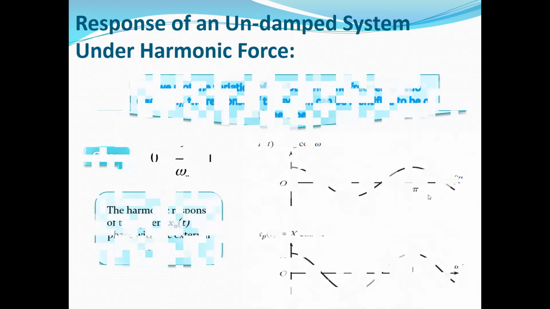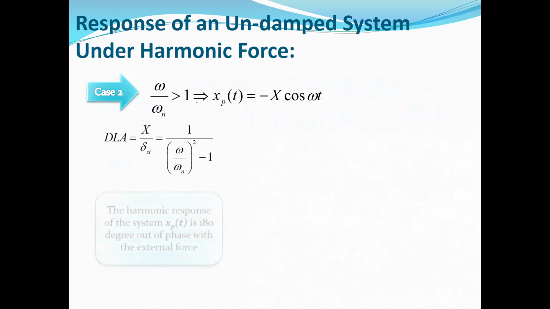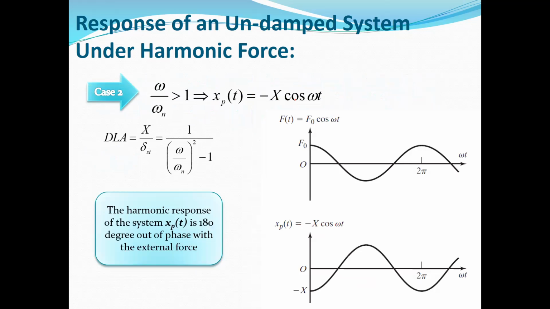But the second case, when the frequency ratio is more than 1, in this case, you can see that x_p(t) is minus uppercase X, which is the amplitude, times cosine omega t. And for this case, we say that x_p(t) is pi radian out of phase with the external force.